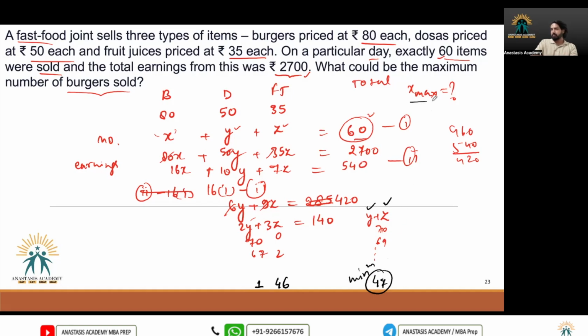So the maximum value of x becomes how much? 60 minus 47, because there were 60 items, and the minimum value of dosa plus fruit juice is 47. So I get 13, the maximum number of burgers this fast food joint can sell. So the correct answer is 13.